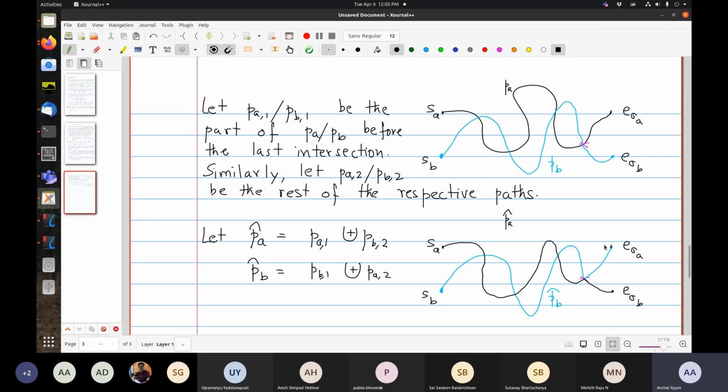Okay, maybe I should also do this. So this should be E sigma A. Oh, sorry. Oh no, that is correct. So here I should have done it. So this is SB and E sigma B. And this is SB again and E sigma A.